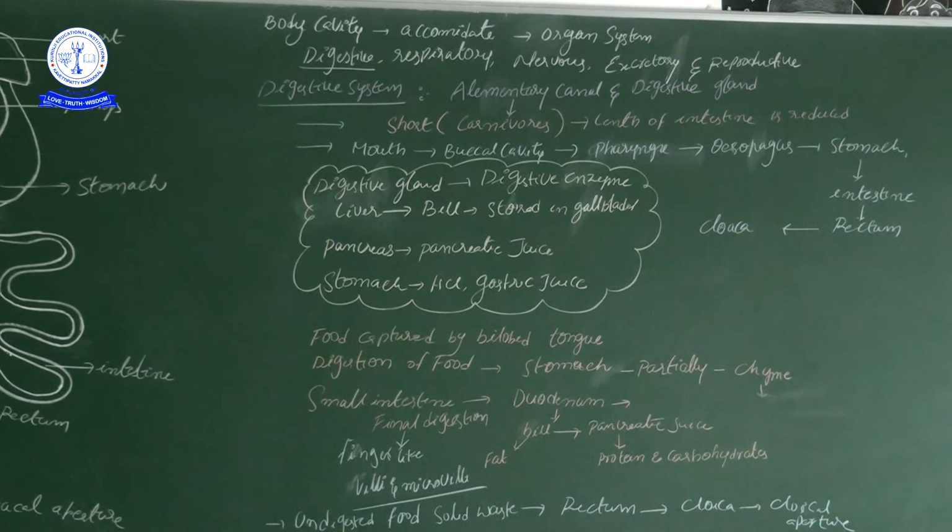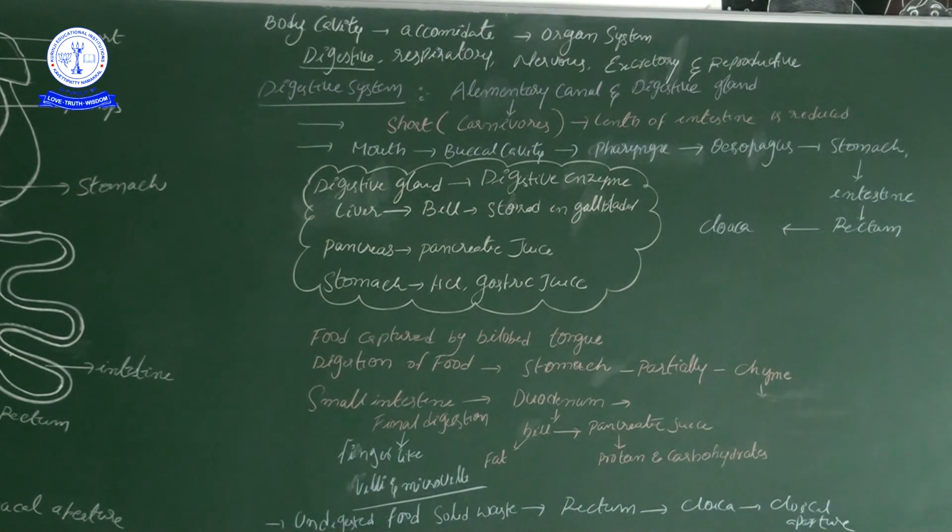Okay, then the digestive system we saw, and the digestion process also briefly we saw. Since it is not given elaborately, whatever happens in our body, the same process occurs, because frog also belongs to vertebrates. So that is why a similar metabolic process goes on. Then the undigested food becomes solid because water will be reabsorbed. When water is reabsorbed from any substance, it becomes more solid. So solid waste will reach the rectum.